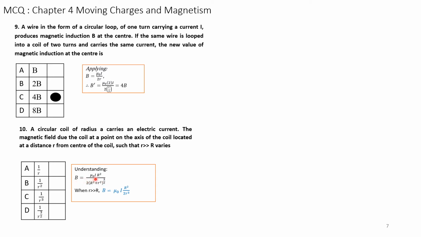B is equal to mu naught I R square divided by 2 into r square plus R square whole to the power of 3 by 2. When small r is far greater than R, B becomes mu naught I into R square by r cube. Therefore, please note, in this particular case, B is inversely proportional to r cube. So the correct answer is B is inversely proportional to the cube of the distance.